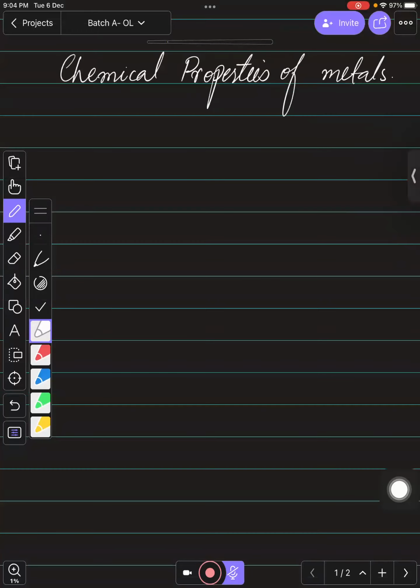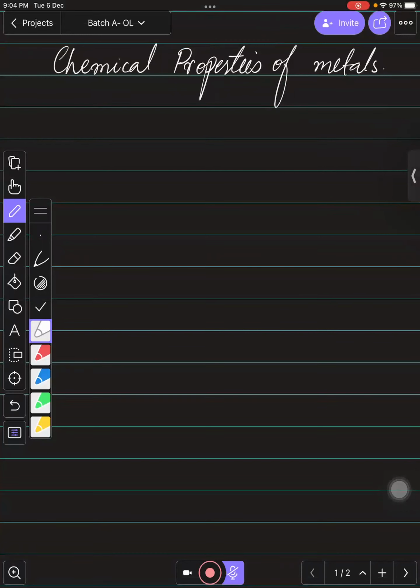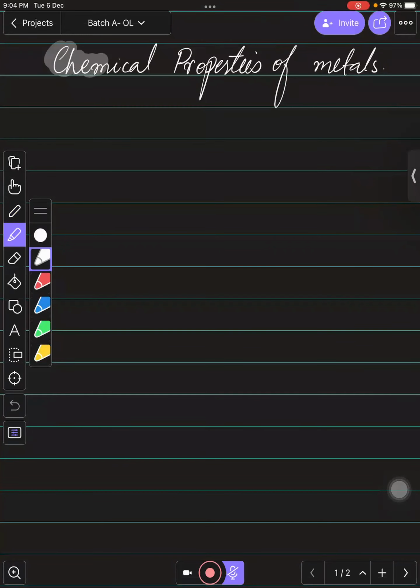Okay, so bachcho, we are going to start our lecture with the chemical properties of metals. We need to discuss this. In the last class, we already talked about metals, their structure, their conduction of electricity property, and the malleability, and the general physical properties as well. And in today's class, we are going to start with the chemical properties of metals, right?